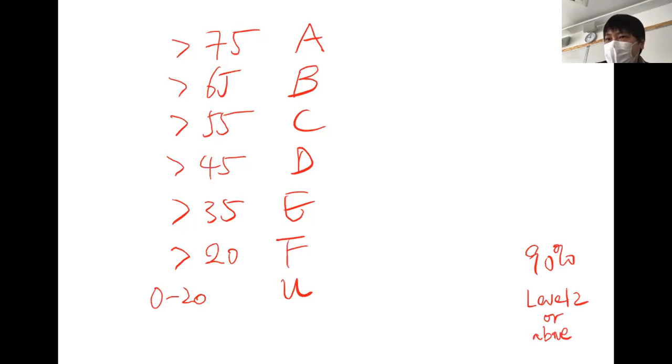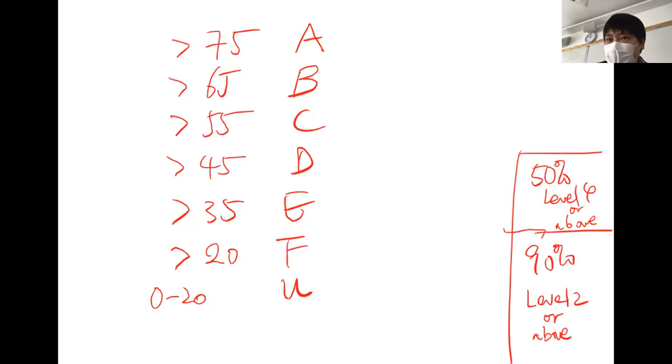Almost 50% would get level 4 or above in this subject. So you can imagine if you are above this, you can get level 4 easily. So this is the level 4 line, and this is level 2.